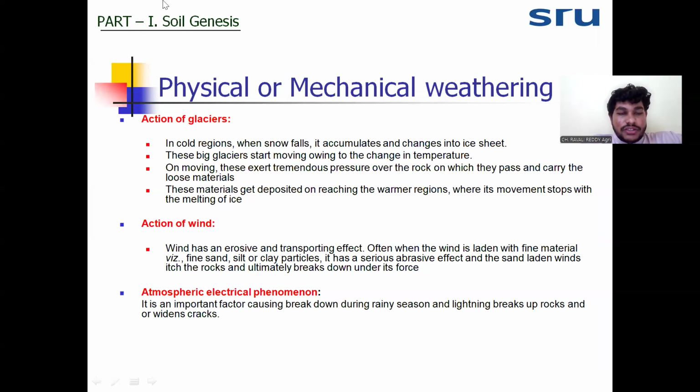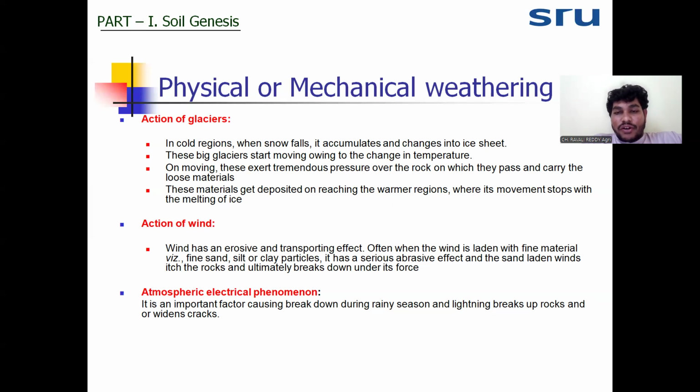This action of glacier is also only active in the cold region. Here the snow will fall, accumulate and change into an ice sheet. But when the temperature changes, this ice sheet will start to move from the higher slope to the lower slope. When it moves over the rocks, it will show tremendous pressure. When it shows the tremendous pressure, rocks will start to disintegrate.